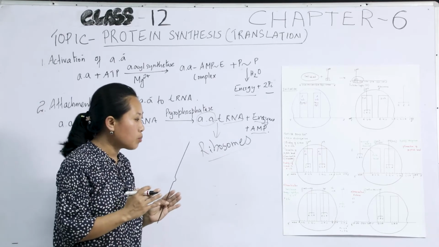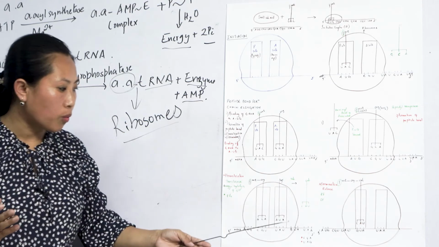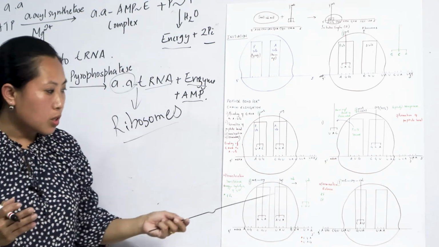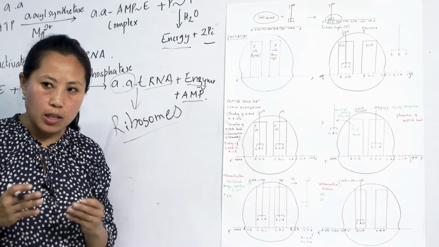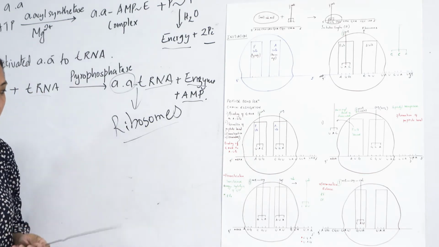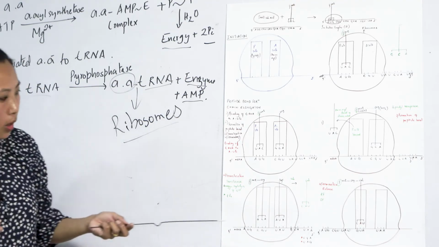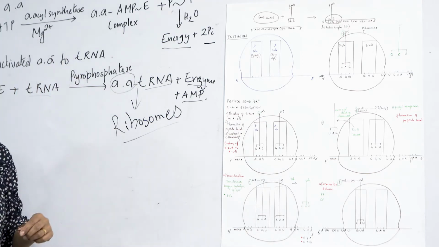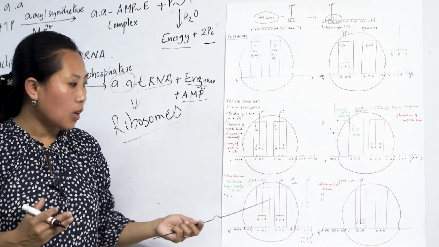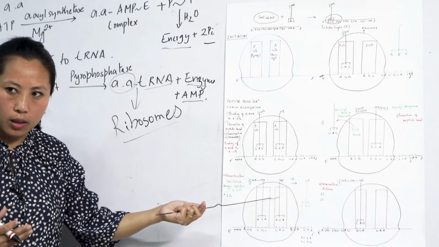So now the ribosome, with the two amino acids attached to one tRNA at the A site, moves one codon forward, in such a way that the tRNA which was previously in the A site comes to the P site, and now the A site is free again. It's free to receive another amino acid, and the third codon comes to the A site. In this case, the third codon UAU codes for the amino acid tyrosine. So the new incoming tRNA brings tyrosine and occupies the A site.